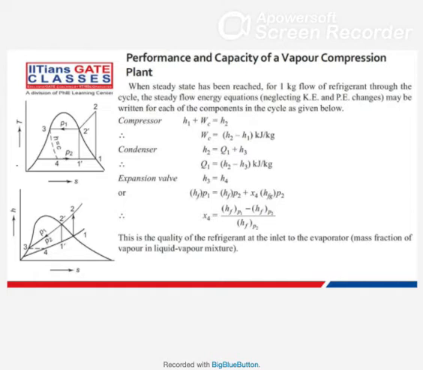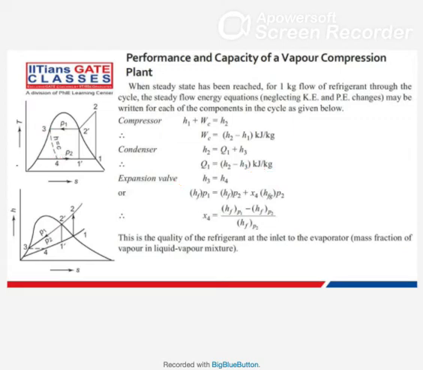I have already explained that in the compressor, as this is a flow process, we can use the steady flow energy equation and neglect the change in kinetic and potential energy. With that, in the compressor from 1 to 2, if you directly calculate the change in enthalpy, you get the compressor work input. In the condenser, the heat rejected is simply H2 minus H3. Next is the expansion valve, where the enthalpy here and here is the same.